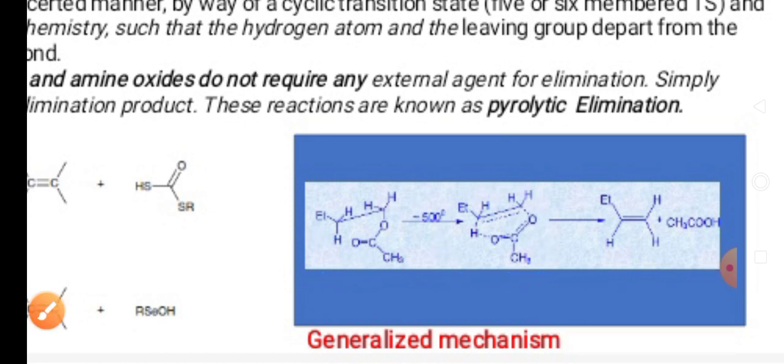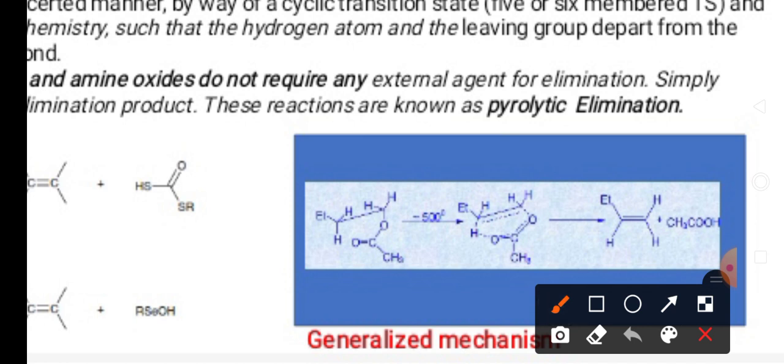After that, this bond breaks and this bond also breaks to form CH3COOH, which gives the formation of a carbon-carbon double bond.